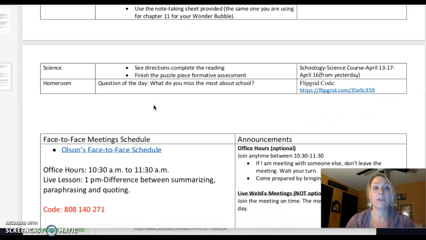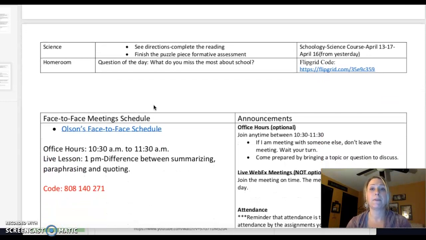In science, you're going to see that there is another assignment, and it is just really honestly a small reading portion. And as I talked to you yesterday in our meeting, I did go and assign the things that you needed to read today, but make sure you're also reading the directions in Schoology so that you can verify exactly what you're supposed to be reading in Discovery. And then you're going to finish the puzzle piece as a formative assessment. For your Flipgrid today, you're going to answer the question, what do you miss the most about school?